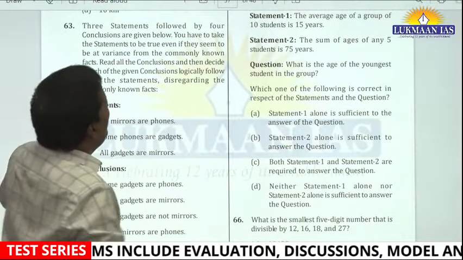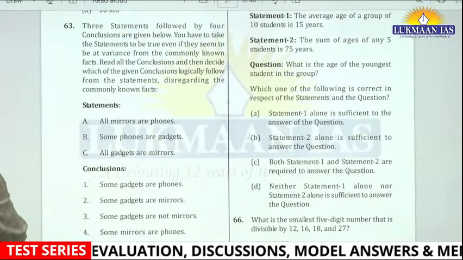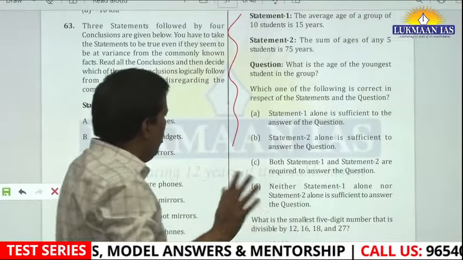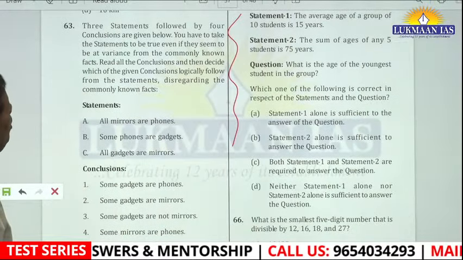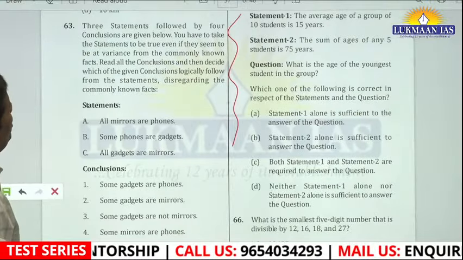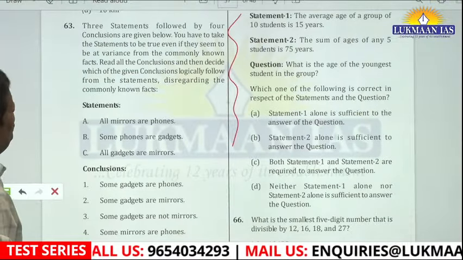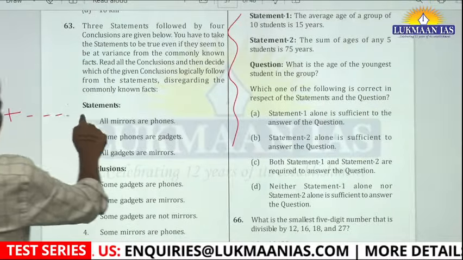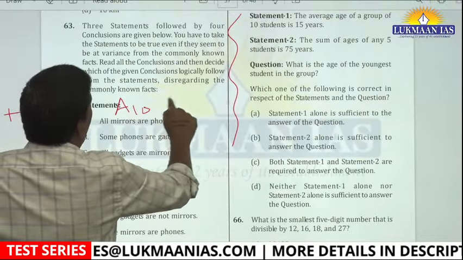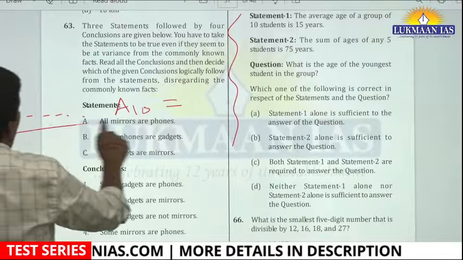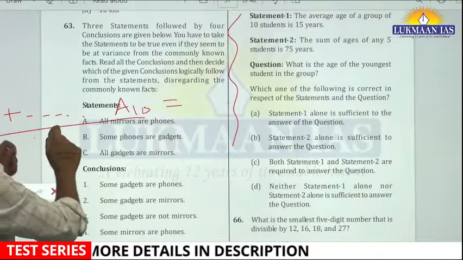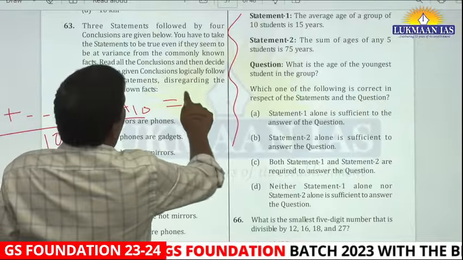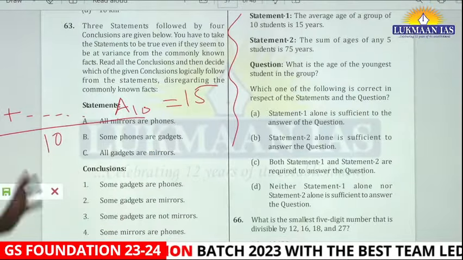Anyway, let me come to this question which I wanted to discuss, and if you can do questions like this, you will find it very comfortable. The average age of the 10 students is 15 years. Let's say they are 10 students, A1 plus A10. In an examination scenario, I will not even write this equation. Here I am writing, but in examination I will do all the things in my mind. I recommend you do the same.